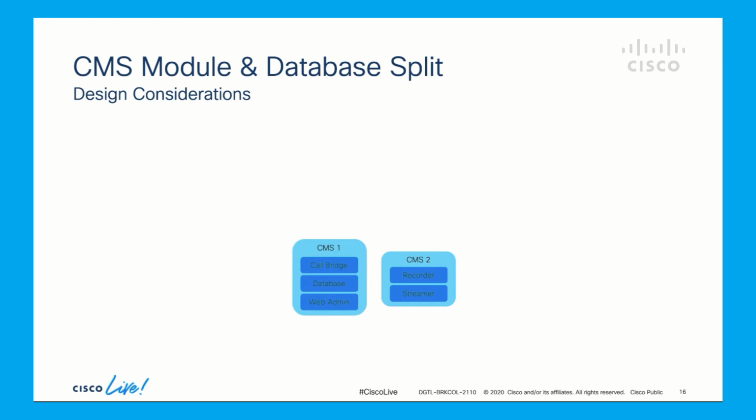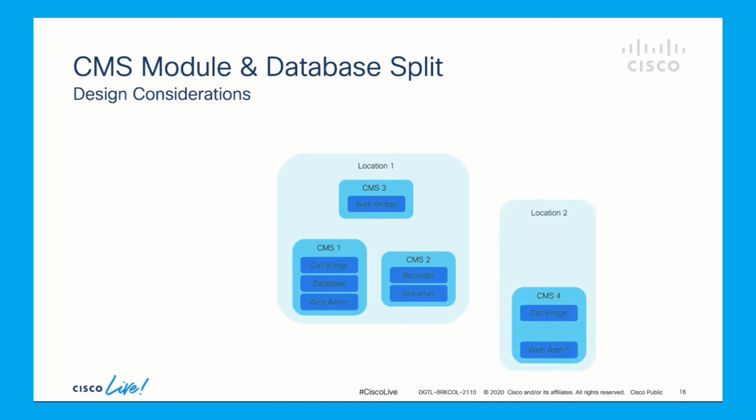I have external participants who would like to join via WebRTC. Then I install another CMS server with the WebBridge module. This server doesn't need the web admin module too. All the three servers are now in location 1. I have another location where I need local conferencing capability. So I install CMS 4 with Callbridge and web admin module.